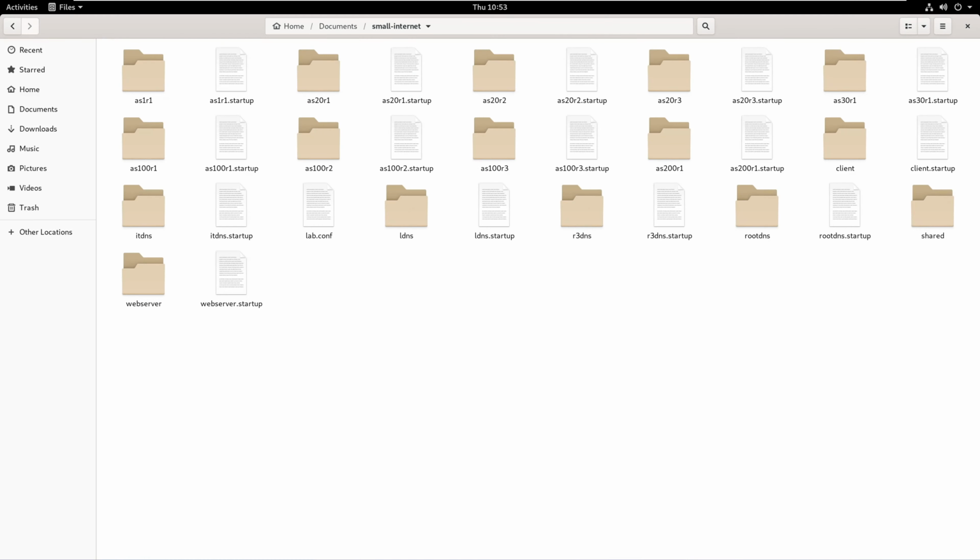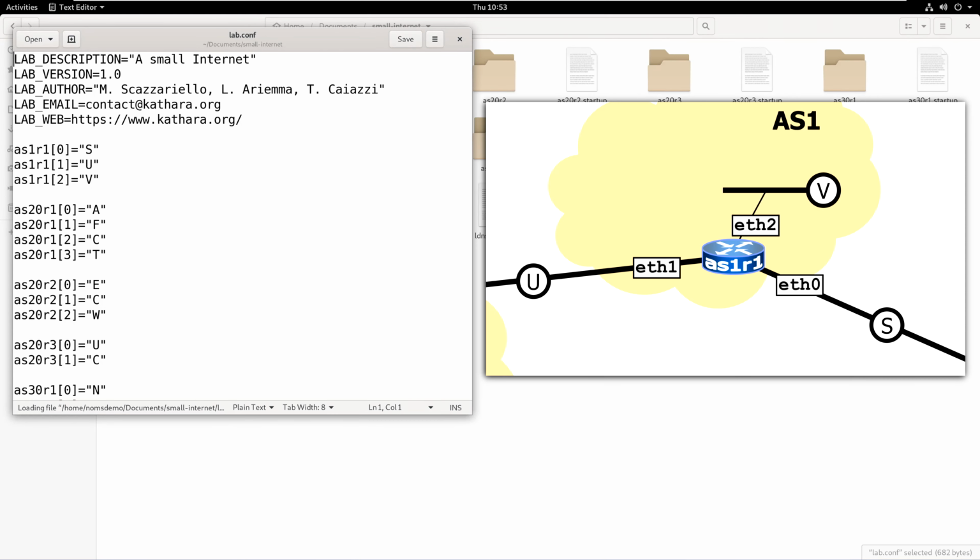Regarding network scenarios, they are described by a specific network-oriented language, simple to understand and to learn. A network scenario is represented by a folder which contains a file called lab.conf, describing the topology. As you can see, each line of the file contains the device name, the interface number of that device, and the collision domain which it is attached to.